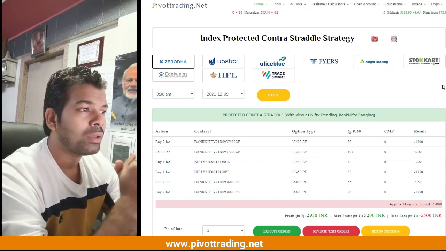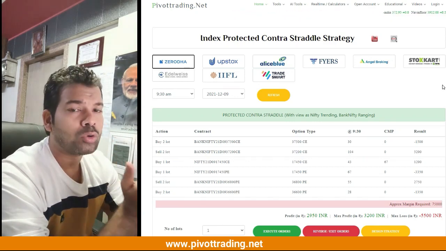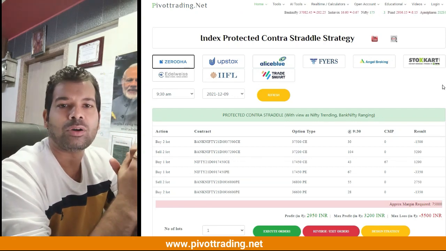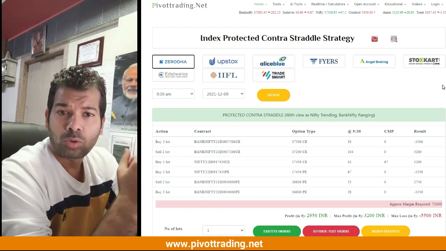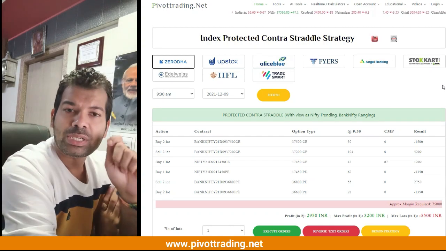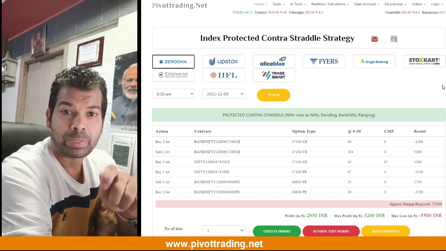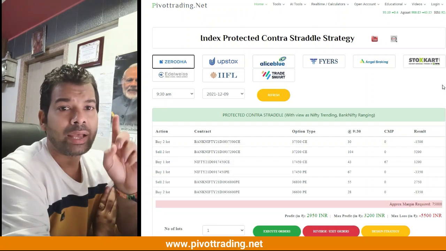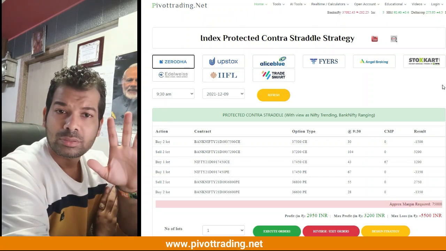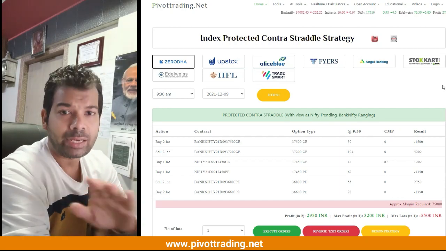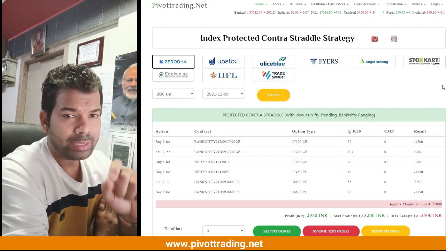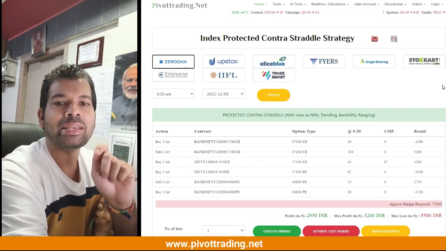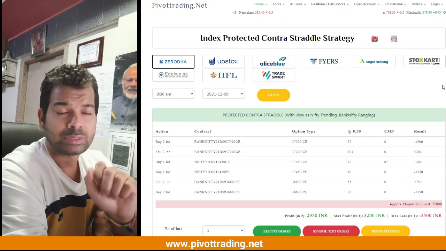of another instrument. Now the idea goes this way: all those who are experienced in options trading, or those who have been doing options trading for the last couple of months or days, would know that the options of Bank Nifty are always expensive in comparison to the options of Nifty. The reason being, Nifty is a very stable index, whereas Bank Nifty is highly volatile. Because of the increased volatility, the options premium of Bank Nifty is always more than the premium of the Nifty options.